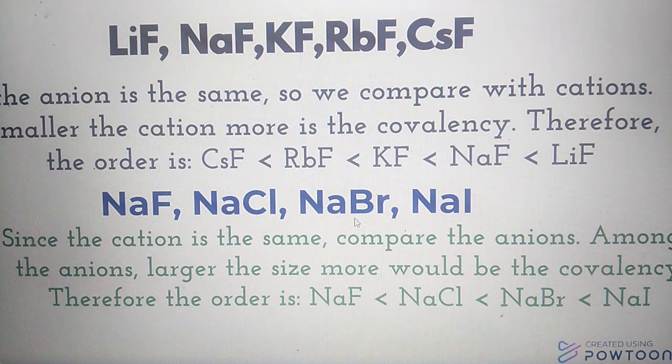In this case the cation is the same, so we compare only the anions. Among anions, larger the size, more will be the covalency. Therefore in this case, sodium iodide shows more covalent character because here the size of the iodide ion is greater.